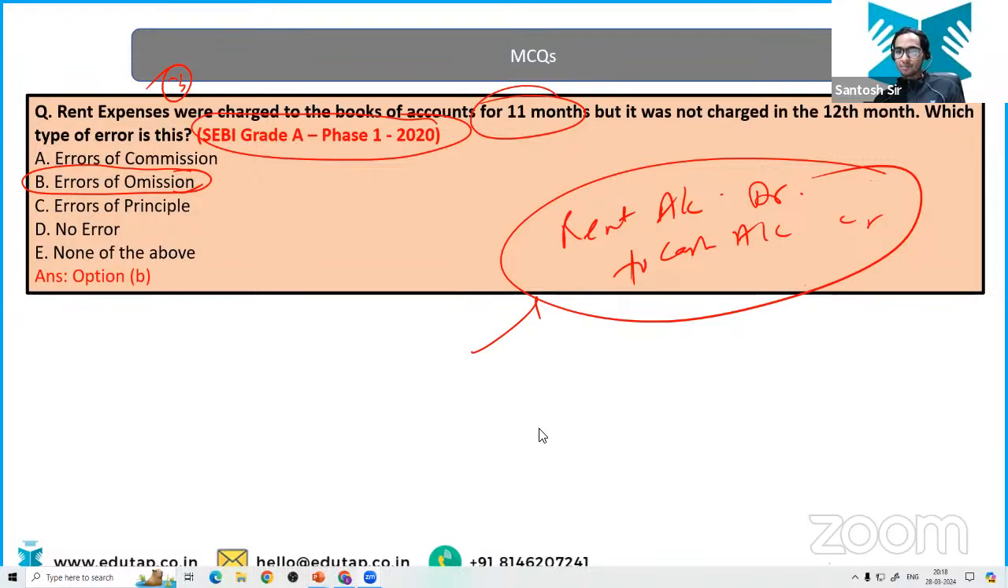Okay, chalo, theek hai. This is the case of omission. In fact, it is the case of complete omission because he has missed the complete transaction. Though it has been written that it has not been charged in the 12th month, that 12th month could be anything. He has skipped the complete transaction, and skipping is the case of omission itself. It is not the case of commission or principal, and the other options you can easily eliminate.